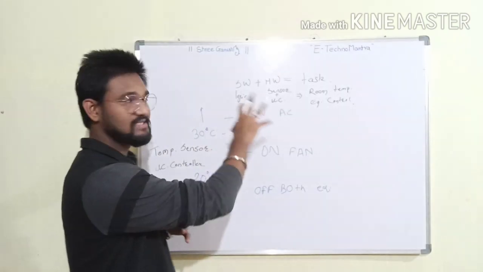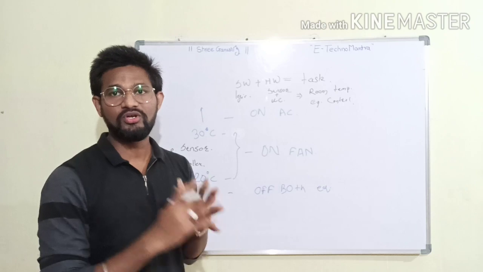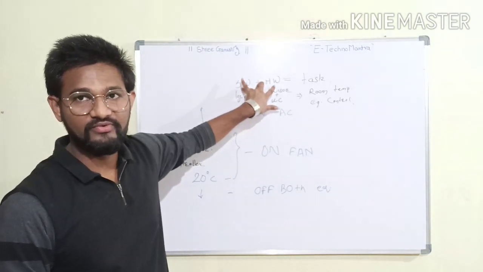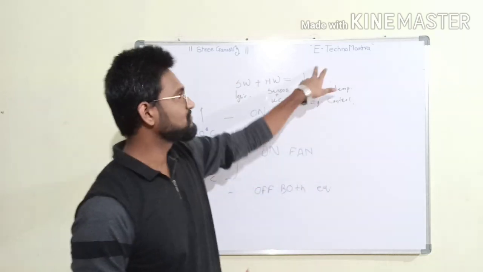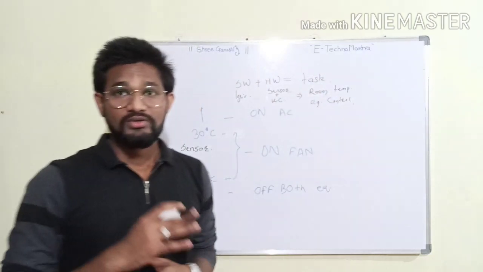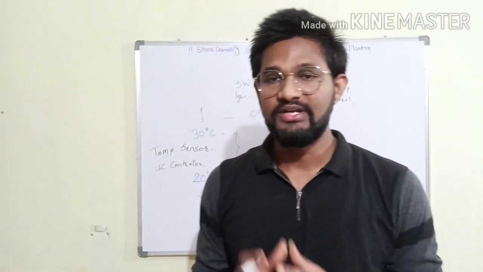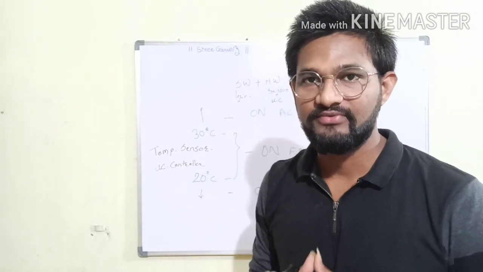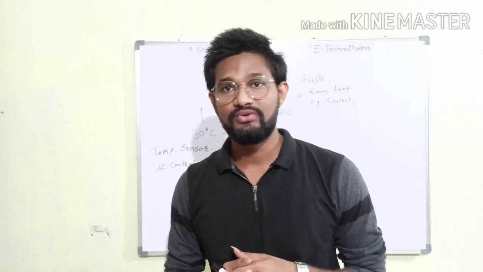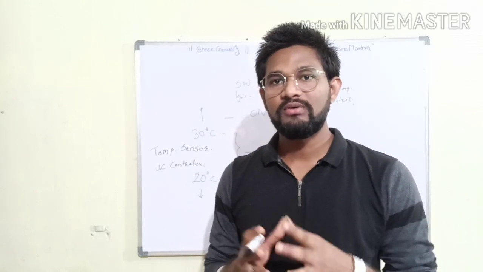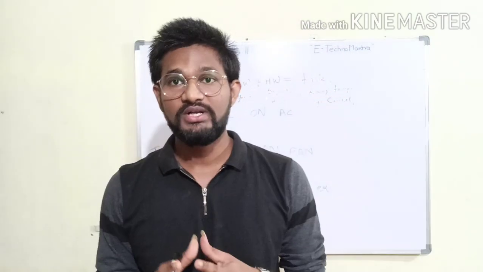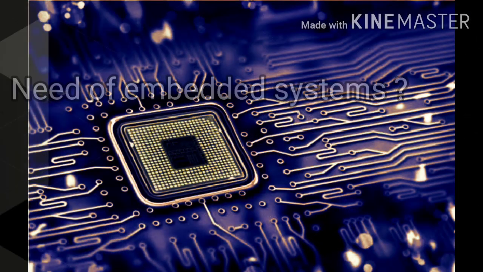Based on this example, we can analyze the definition of embedded system. An embedded system is a combination of hardware and software which is designed to perform a specific task. Now I think you are clearer about the definition of an embedded system, that it is a combination of hardware and software. So the next question that comes to mind is, what is the need of an embedded system? This definition is fine, but what is the need?